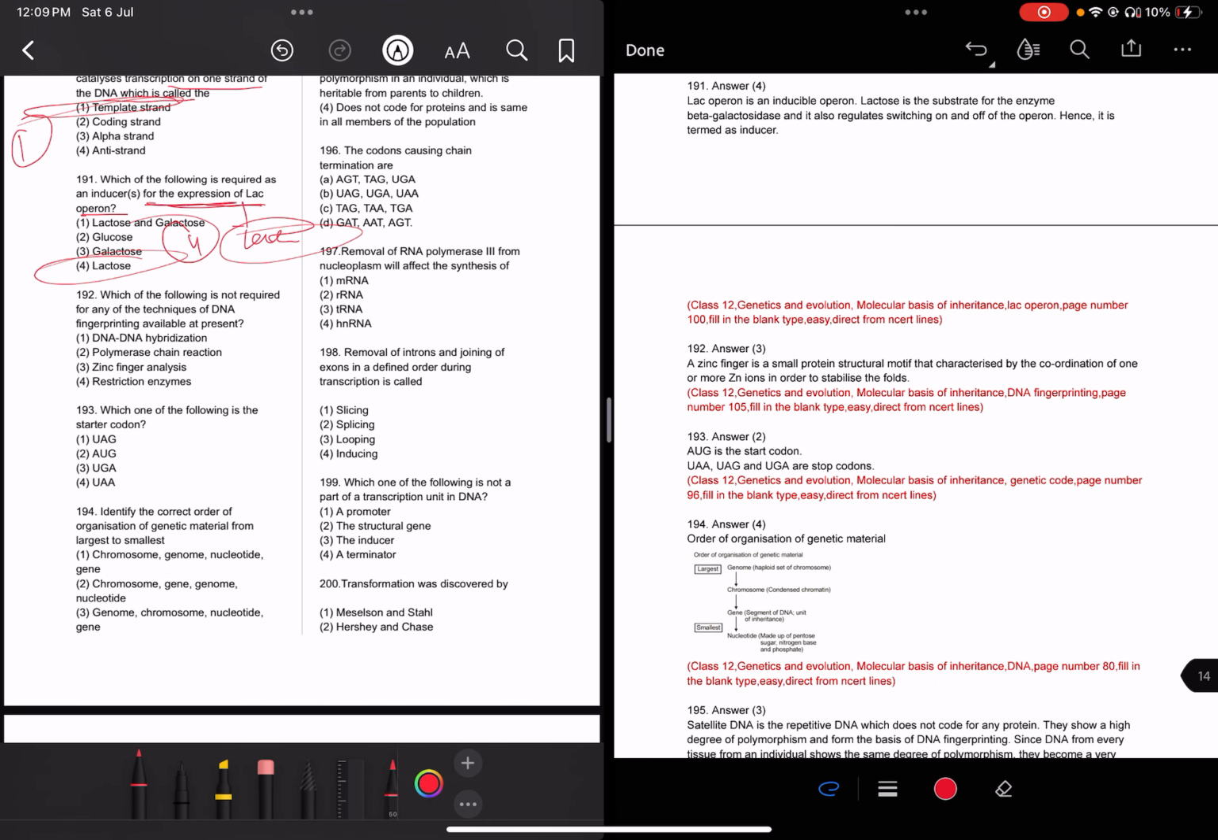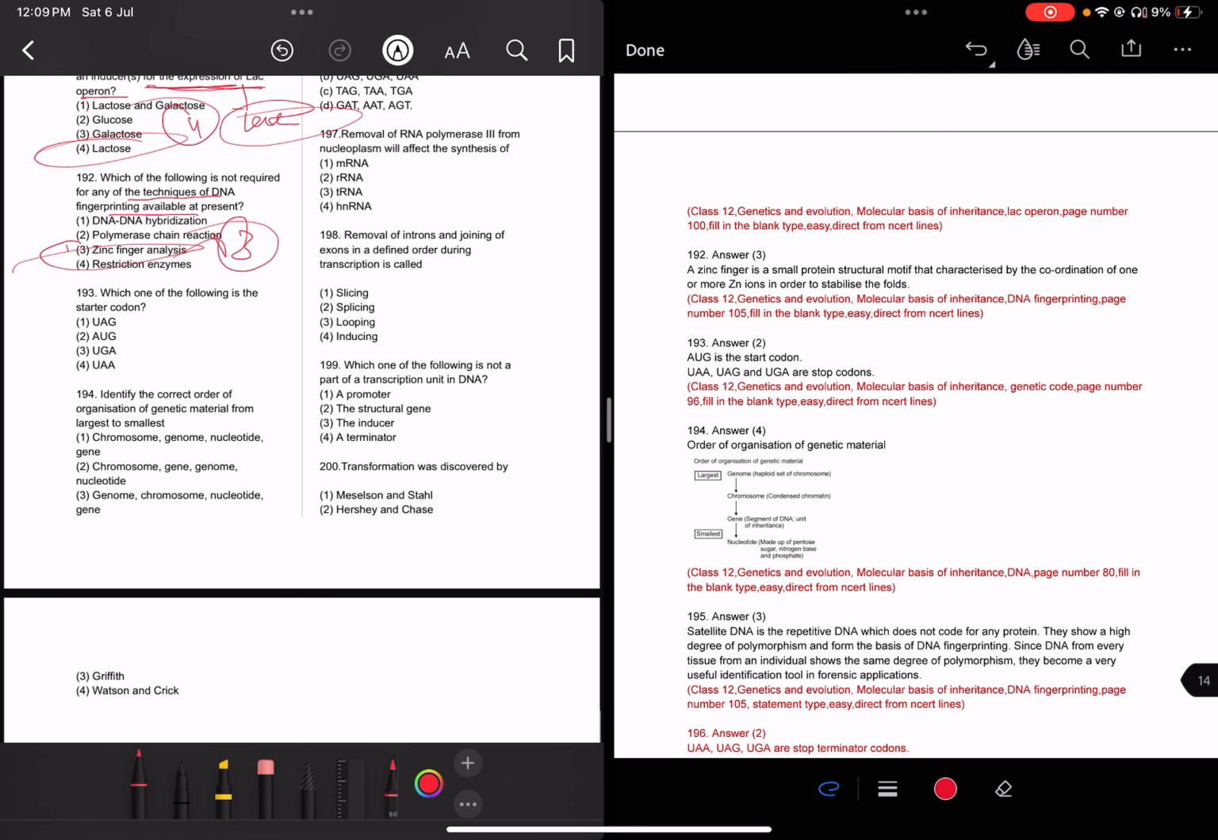Which of the following is not required for any of the DNA fingerprinting techniques available at present? DNA hybridization, polymerase chain reaction, zinc finger analysis, restriction enzyme. What is zinc finger analysis? It is not used in DNA fingerprinting. Zinc finger is a small protein structural motif characterized by the coordination of one or more zinc ions to stabilize its fold. So it is not used now.